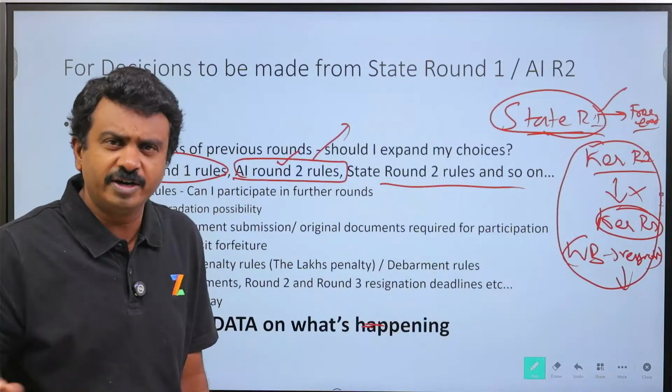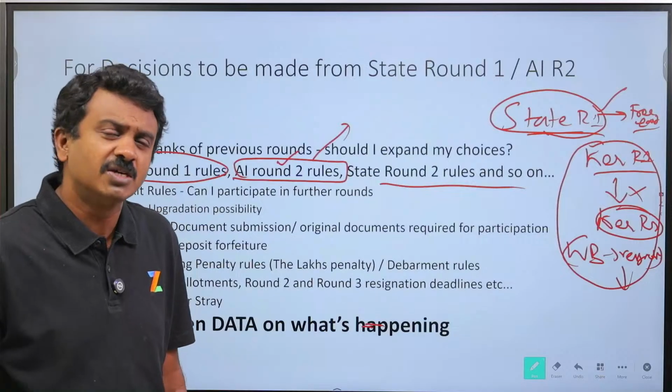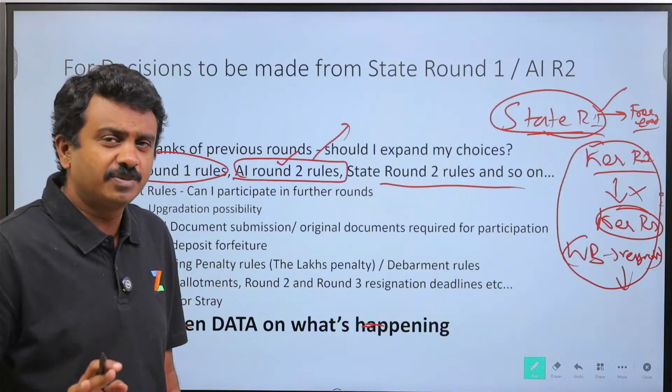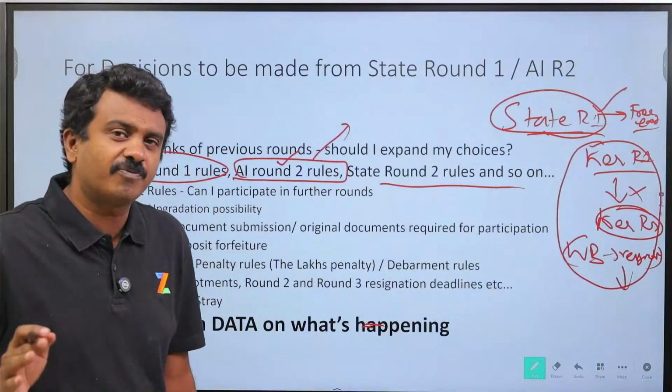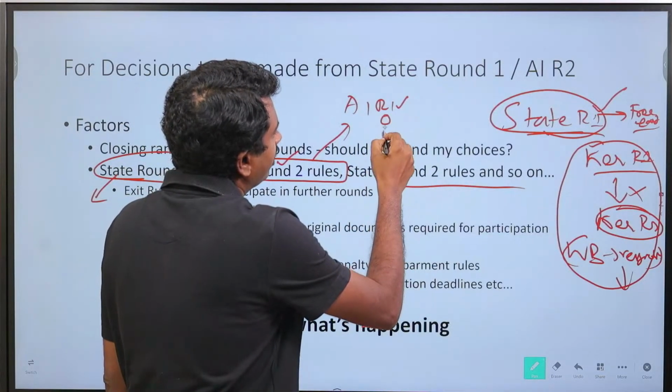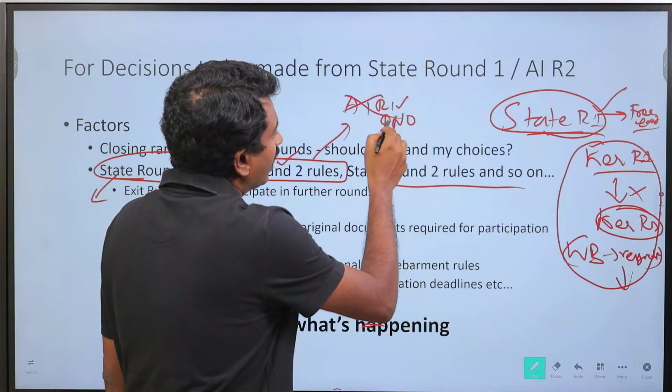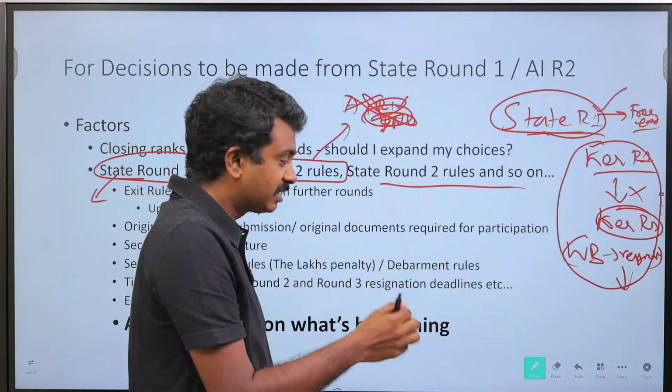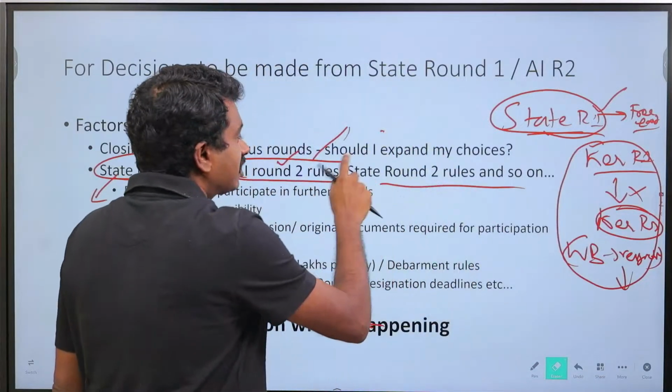Everyone is eligible for All India round 2. We have been clarifying it multiple times. Whatever be your state status, you will be eligible for All India round 2. You will get an allotment, except for those who said, I went into All India round 1, joined the seat and said I did not want to upgrade. So except for this set who themselves decided not to upgrade, the rest of them are eligible.